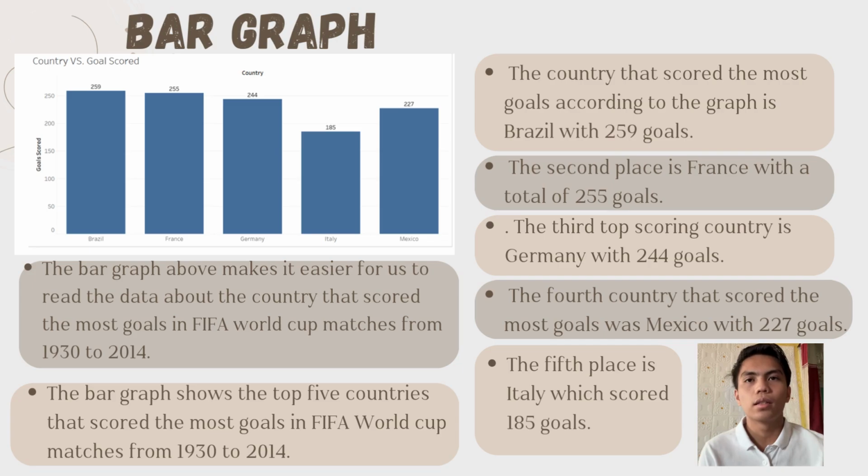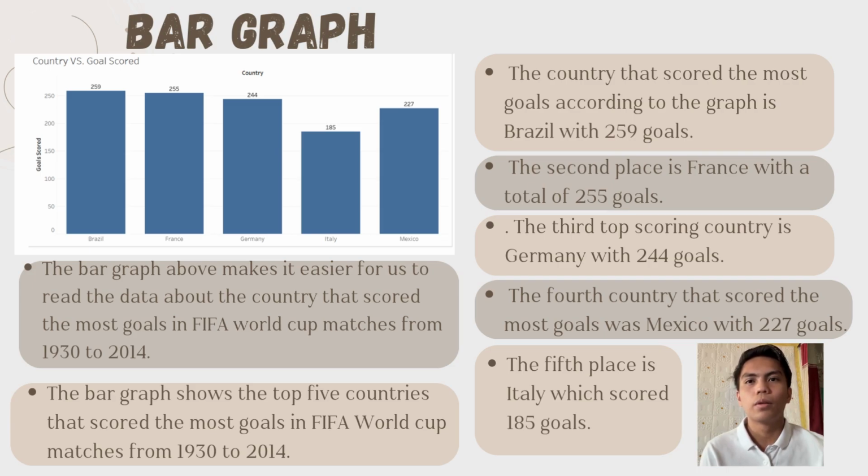A bar graph is a visual representation of data that uses vertical or horizontal bars to compare values between categories. Bar graphs are very useful in data presentation, such as statistical analysis, to explain information visually.